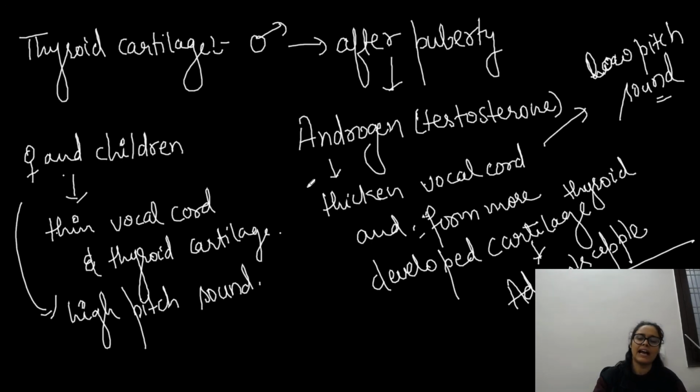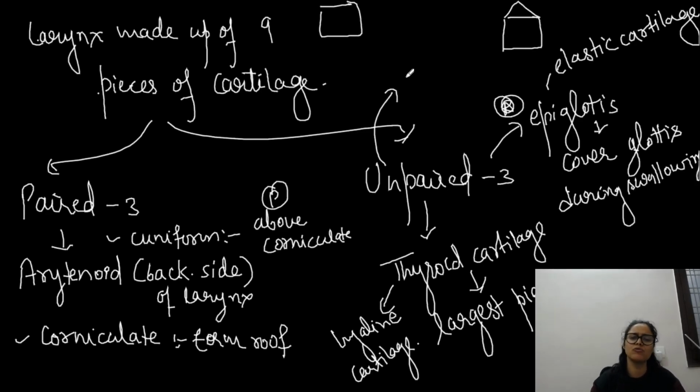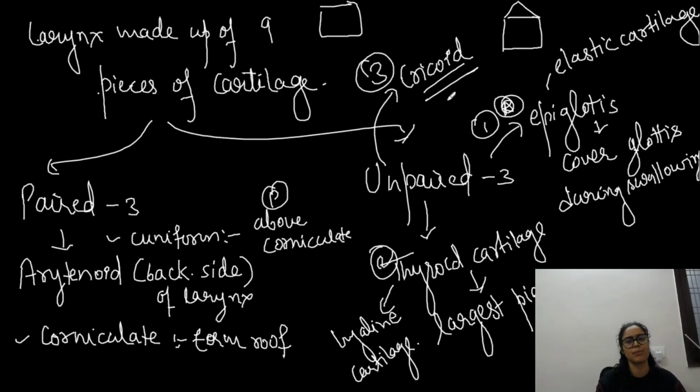So male have low pitch sound because they have very thick vocal cord, they have Adam's apple, right? And the third piece of the unpaired cartilage is basically cricoid, which we don't have to remember, right? So बस इतना याद रखना, cricoid one, which is the third unpaired cartilage. So 1, 2, 3, and they don't ask questions from cricoid. So you don't have to remember.